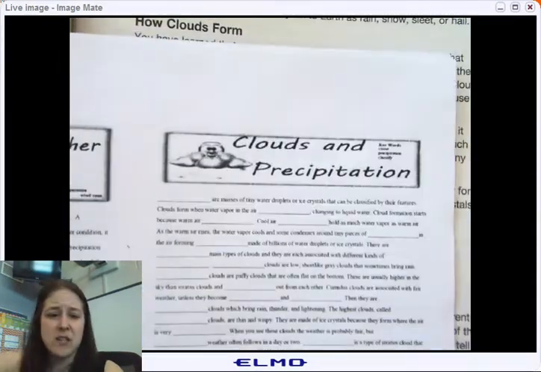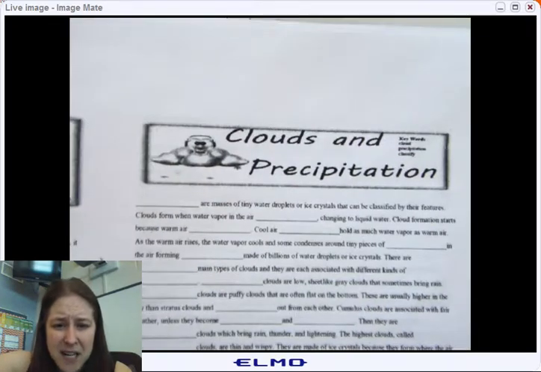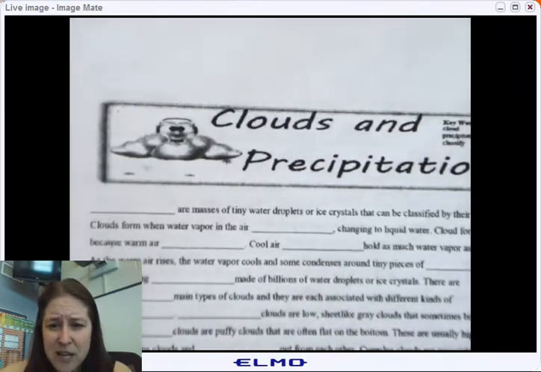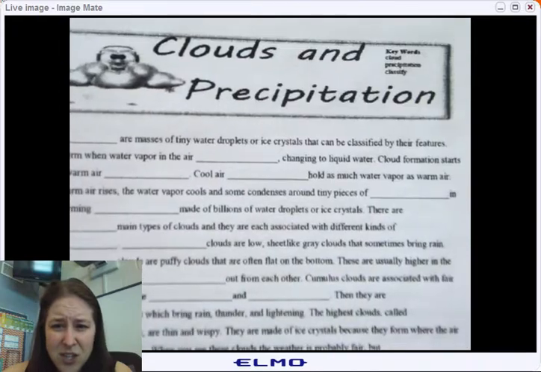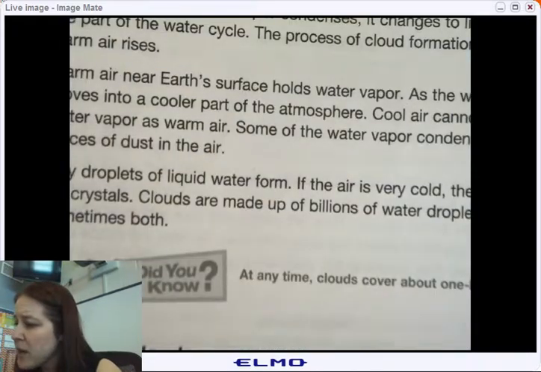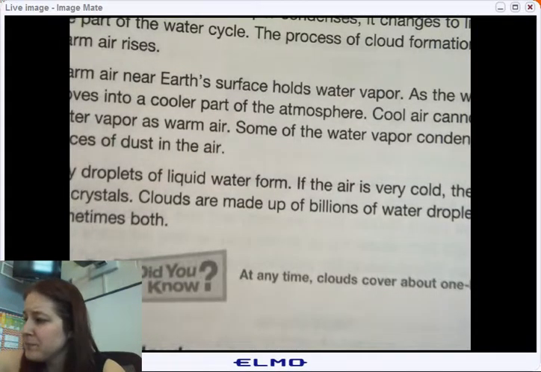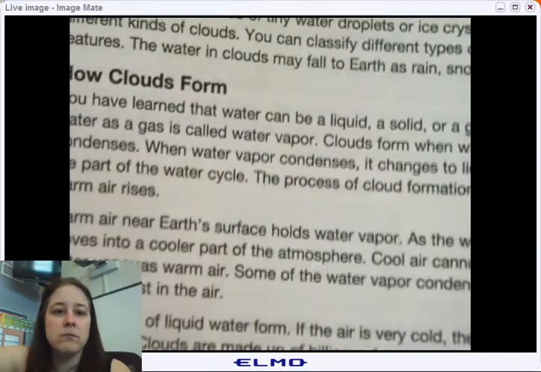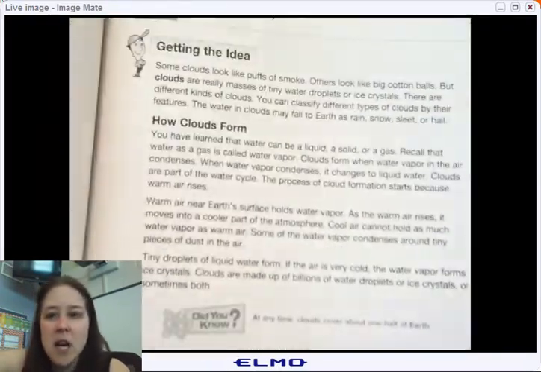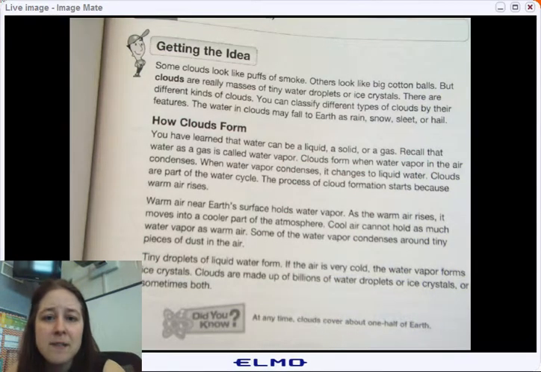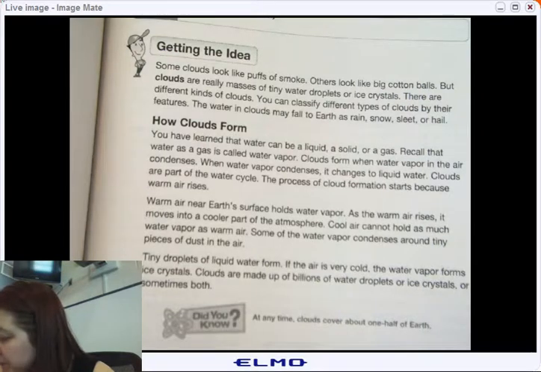Let's see if we can answer any questions here. Blank are masses of tiny water droplets or ice crystals that can be classified by their features. So what are they? What are we talking about? They are clouds. Clouds are masses of tiny water droplets or ice crystals that can be classified by their features. Clouds form when water vapor in the air blank.